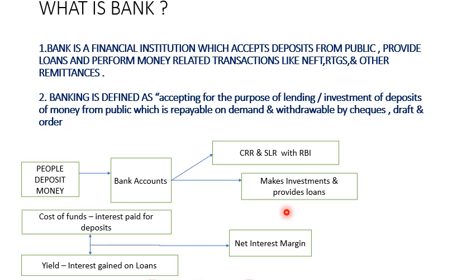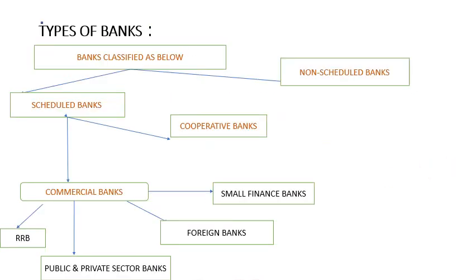So for example, if a bank's total deposit amount is 100 crores, the total interest amount received from the loans is 9 crores, and the total interest which the bank has to pay on the total deposit amount to the customer is 6 crores, then the net interest margin is 3 crores. So with this 3 crores of net interest margin, banks will pay rent, salaries and other expenses and should also get profit. In the next slide, we will see the different types of banks.